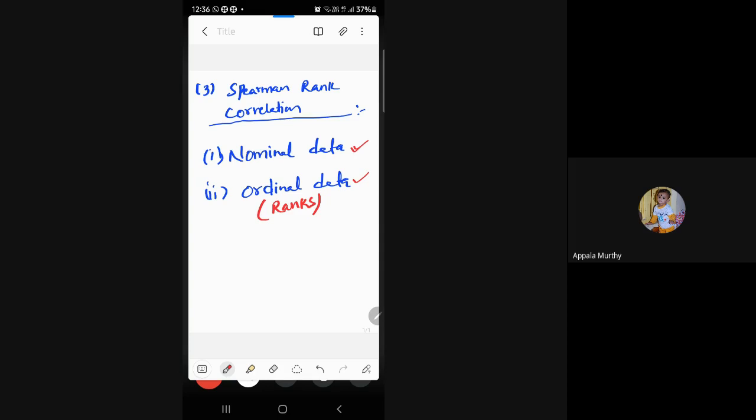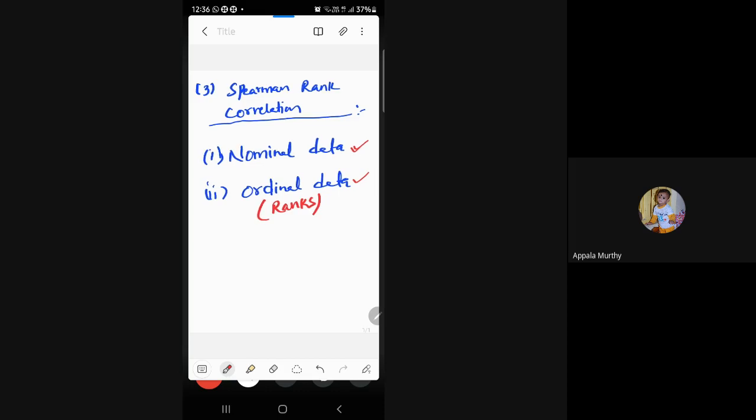Suppose you take the marks and ranks of MSET students, and you want to study the relationship between their marks or ranks and their IQ. To do this, we take data from the MSET students.